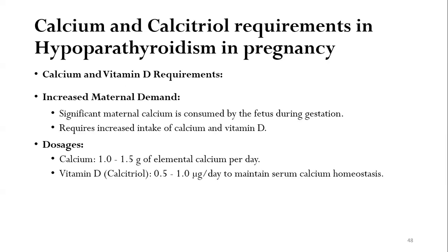So, what are the calcium and the calcitriol requirements in hypoparathyroidism in pregnancy? There is an increased maternal calcium demand because a lot of calcium is used up by the fetus. So, significant maternal calcium is consumed by the fetus during gestation, and this actually requires increased intake of calcium and vitamin D. The dosage is about 1.0 to 1.5 gram of elemental calcium per day, and the calcitriol, which is the active vitamin D, is around 0.5 to 1.0 microgram per day to maintain the serum calcium homeostasis.